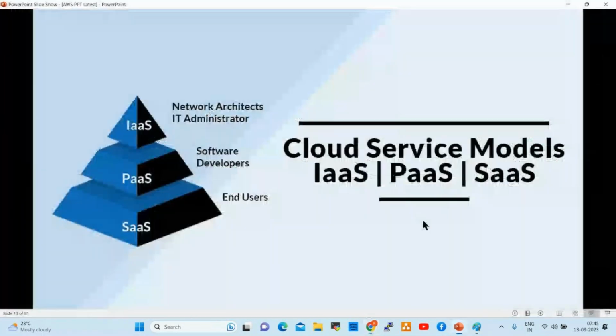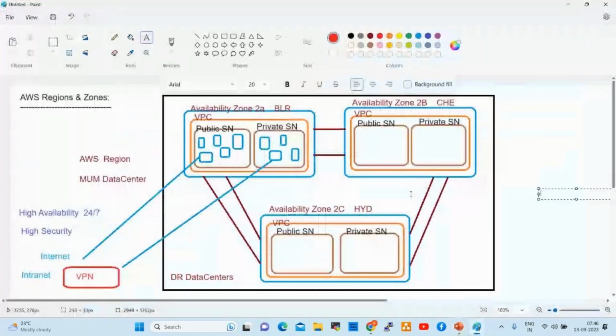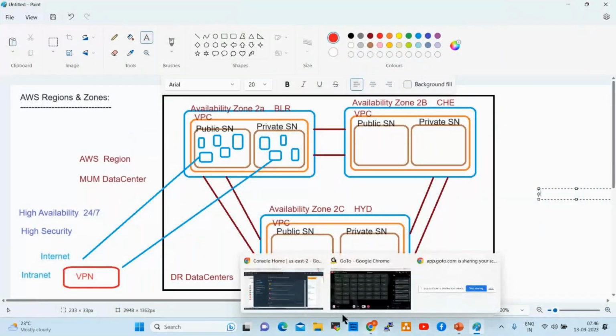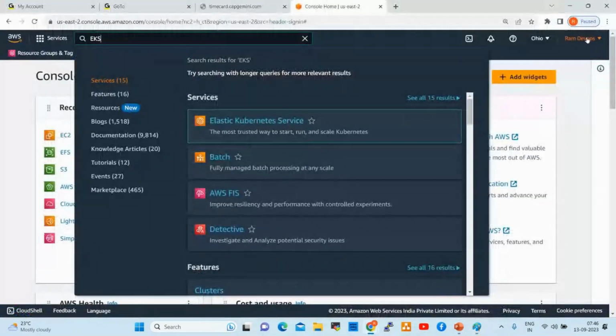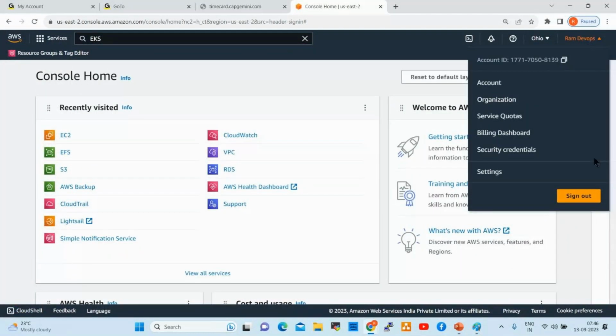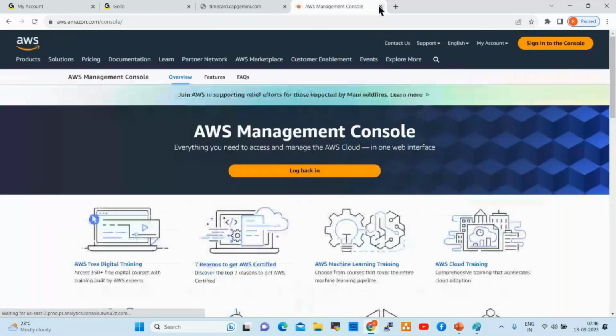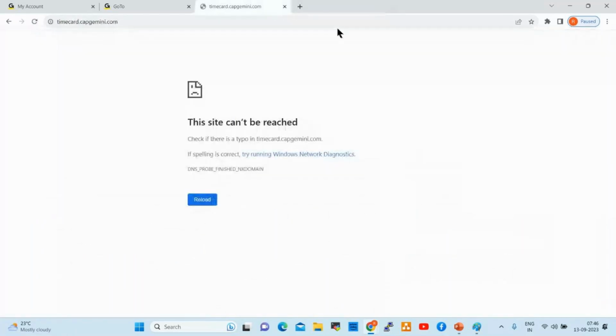Right. Yeah. Next one is how to create an AWS account. We'll try to understand today. So tomorrow onwards, we'll start working on the cloud platform. We'll walk through the console tomorrow: what services are available, what things are available in AWS. We'll try to understand. Okay. Yeah. So, how to create an AWS account?